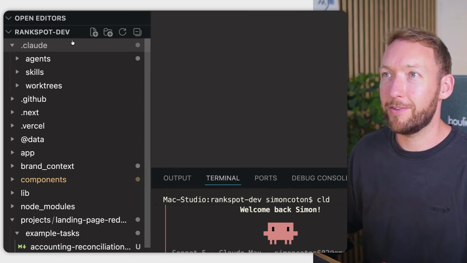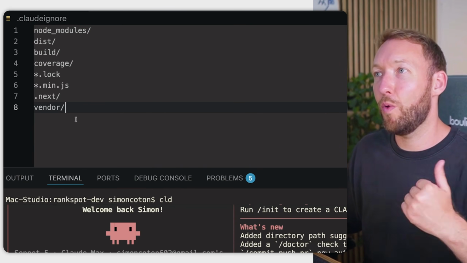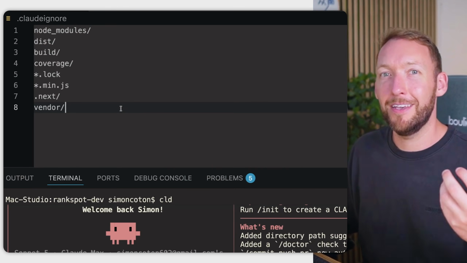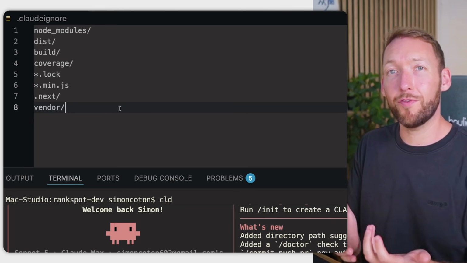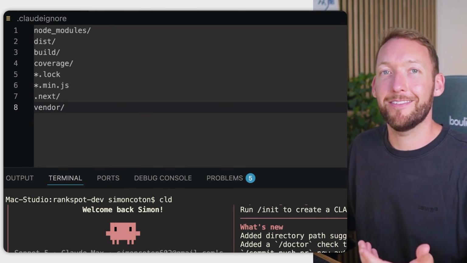So layer one is a .claude ignore file. In the root directory, we're going to create a .claude ignore, and inside I'm just going to paste examples of what you might ignore: node modules, dist, build, coverage, lock files, vendor. It doesn't really matter if you don't understand exactly what these do. The importance is they contain a lot of characters that often don't need to be read into context, and therefore with a .claude ignore, they won't be read into that context. Now it's important to know that this is advisory, so it might actually still read it in.